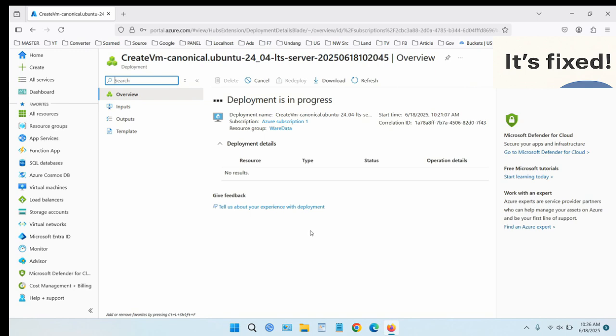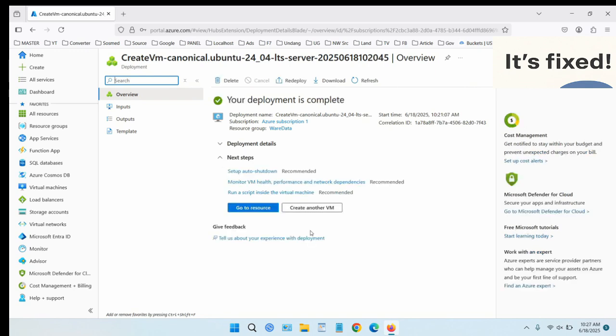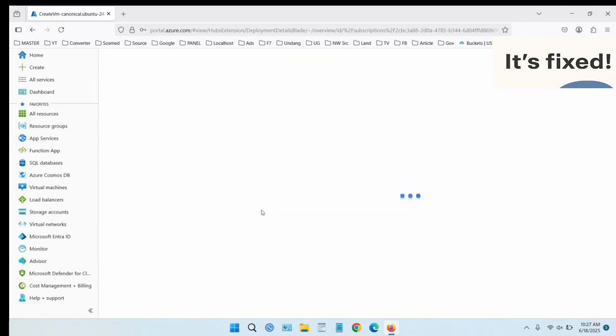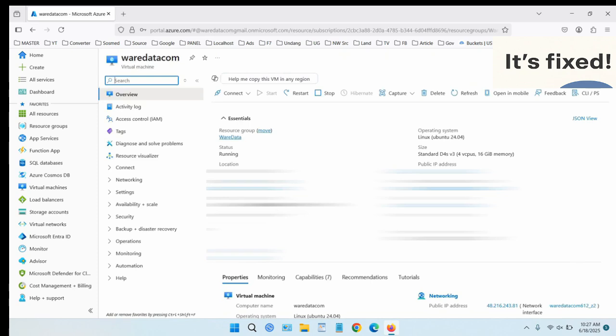Once deployment finishes, go to the new virtual machine's Overview page. Click Connect, then choose RDP. Download the RDP file, open it, and log in with the username and password you created earlier. And that's it, you now have a running virtual machine in Azure.